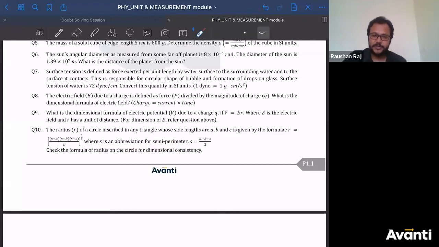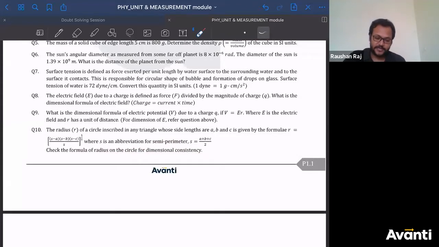And perimeter is what? The summation of the length of the edges. Semi-perimeter is a plus b plus c by 2. I'm not going to use anything else here. Let me solve it here only. We have to check the formula of the radius of the circle for dimensional consistency.